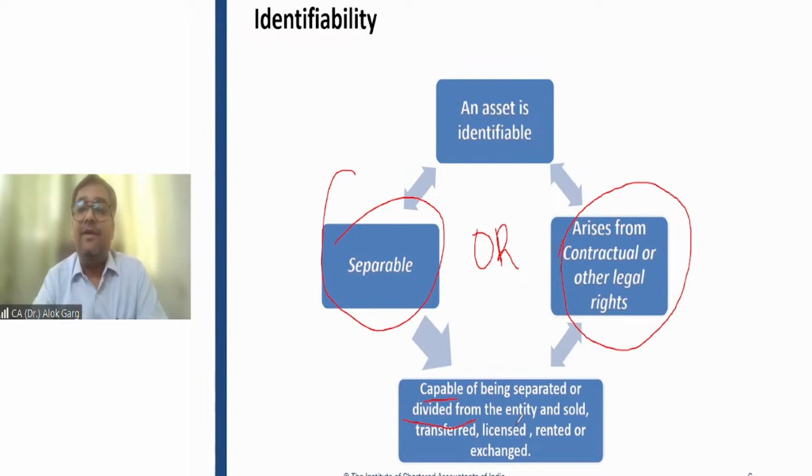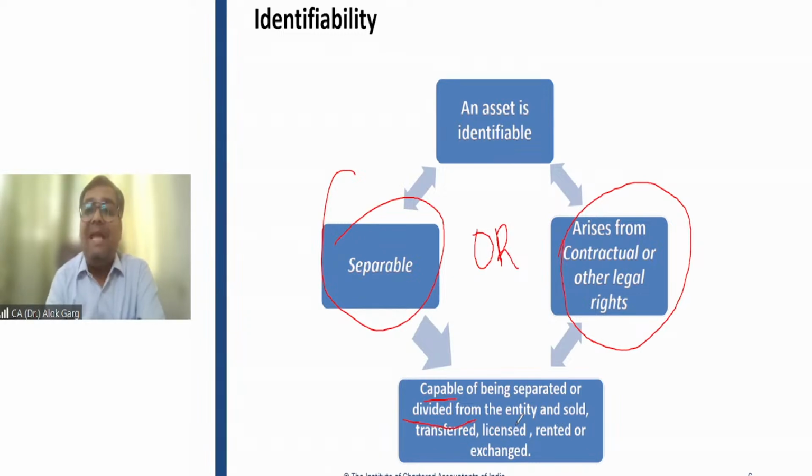Now the question arises, sir, if it is not separable, can we capitalize this as an intangible asset? Friends, you have purchased this software, you have paid money for it. So there is a contract between Oracle and you, where Oracle will give you the right to use that software and will develop the software for you. Normally, in the case of an acquired intangible asset where you have paid the money, you can capitalize it because it is arising from contractual or other legal rights. There is a contract between you and Oracle, right? So in that case, the identifiability criteria is met.